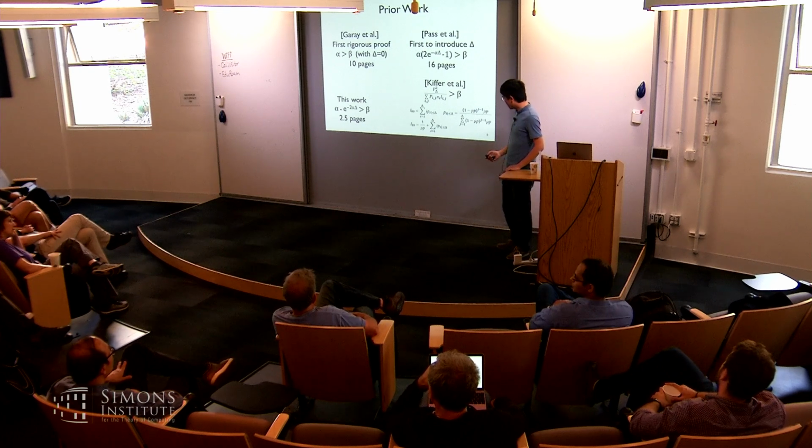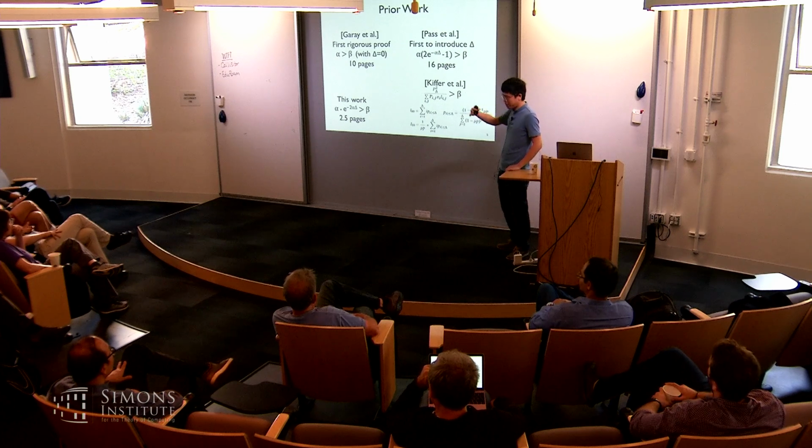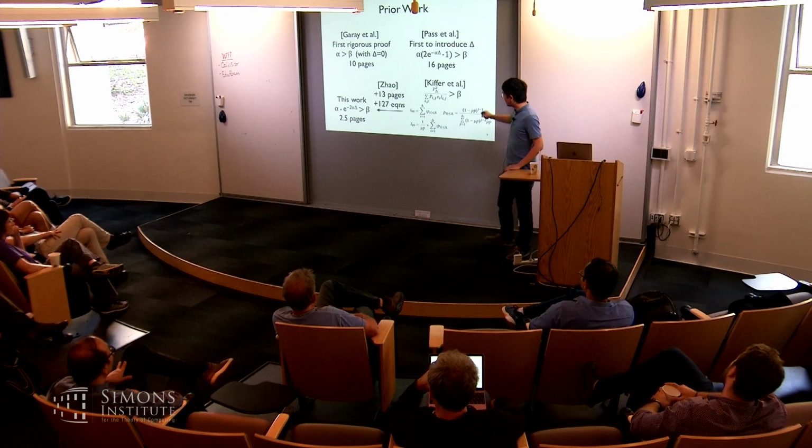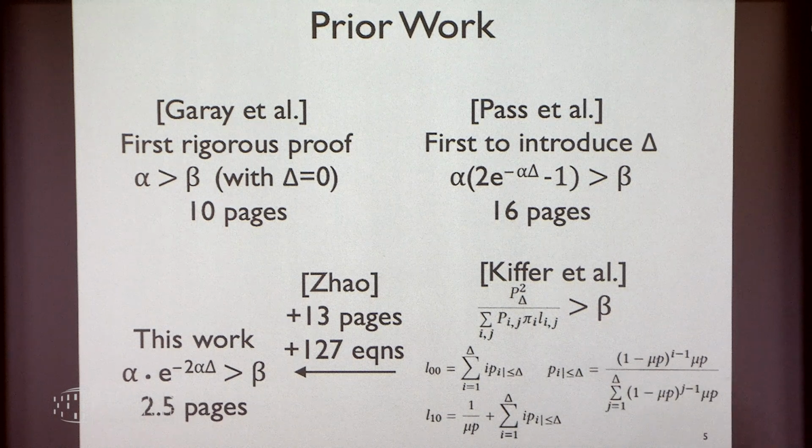Okay. All right. So I thought my result is tighter than that, but I think I have to take that claim back, because there's a recent paper by Zhao that shows this summation, three nested summations, is actually exactly the same as the formula I have there. And to show that, they need another 13 pages and 127 equations. They claim it's exactly the same. I haven't verified, but I kind of believe that, because fundamentally the approaches are very similar, and they should not give different results.